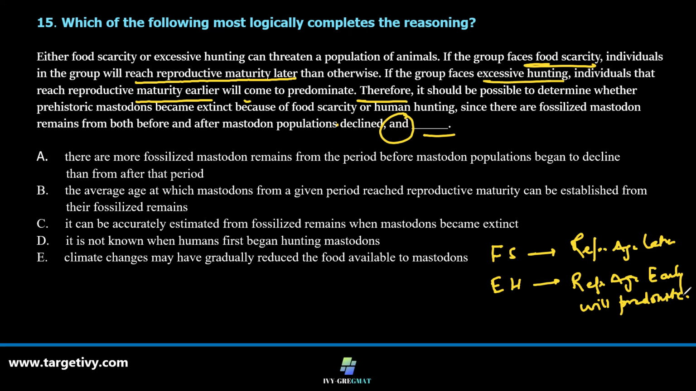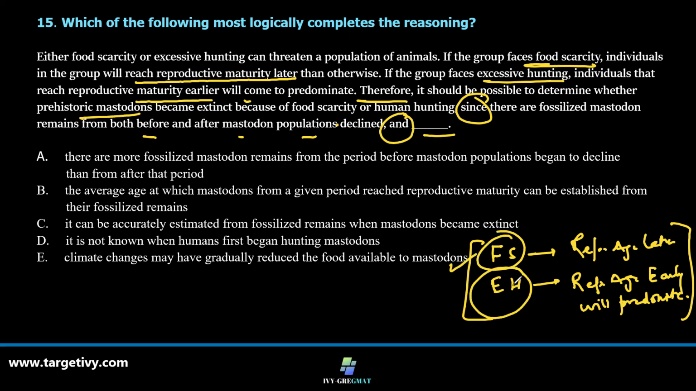Now the author's argument is, therefore, it is possible to determine whether certain prehistoric mastodons became extinct because of food scarcity or human hunting, since the fossilized mastodon remains are from both before and after the mastodon population declined. One thing is that in a given prehistoric animal, if I know these two facts, we can determine the reason for extinction, whether it was food scarcity or excessive hunting.